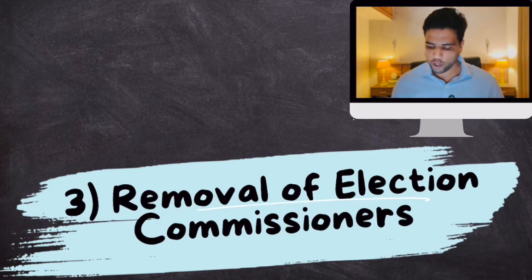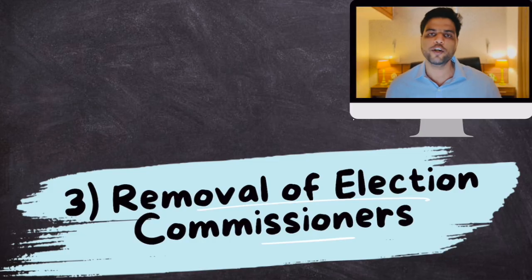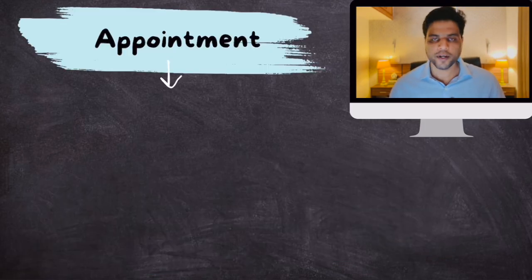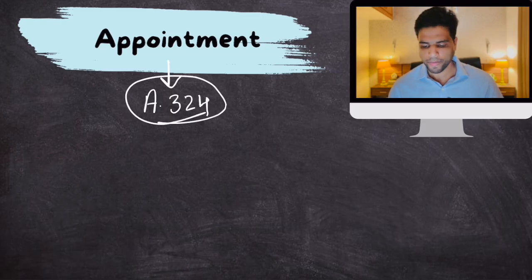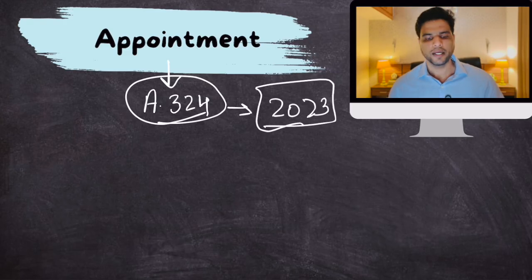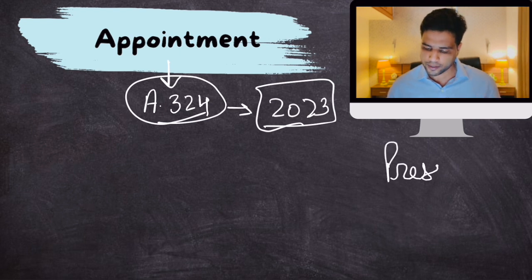So, removal of election commissioners. First, let's talk about the appointment of election commissioners. The power of appointment of election commissioners comes through Article 324. Up till 2023, the Chief Election Commissioner and other election commissioners were appointed by the president, basically the central government.